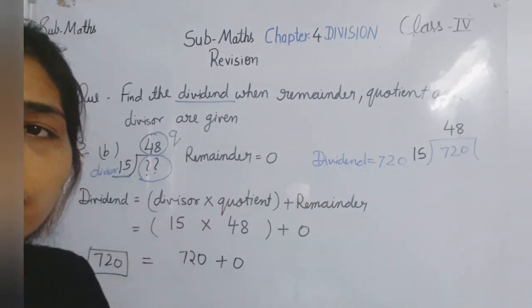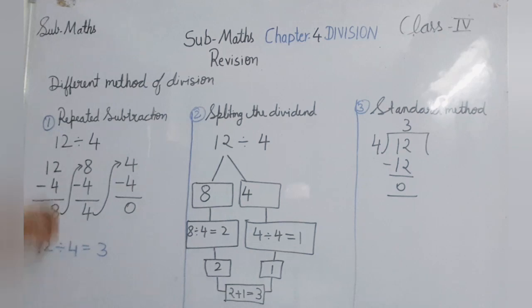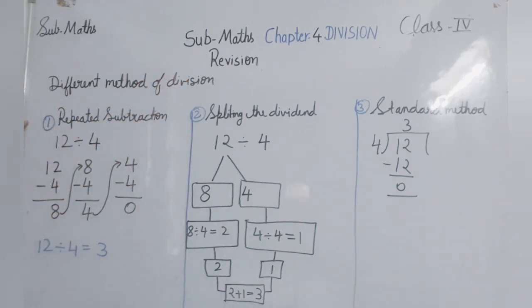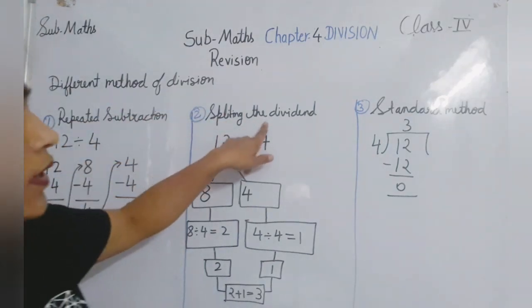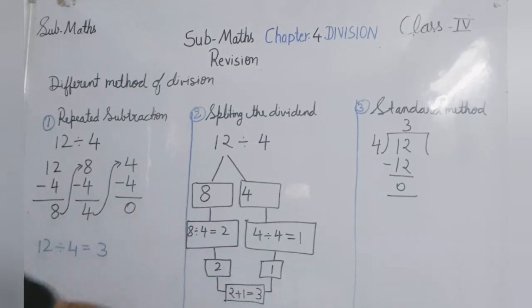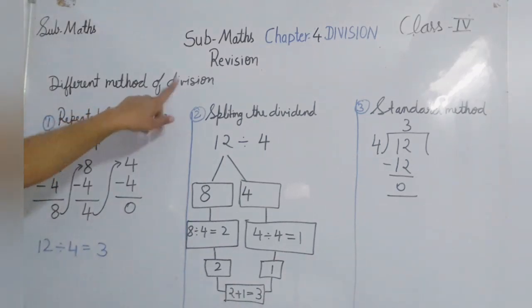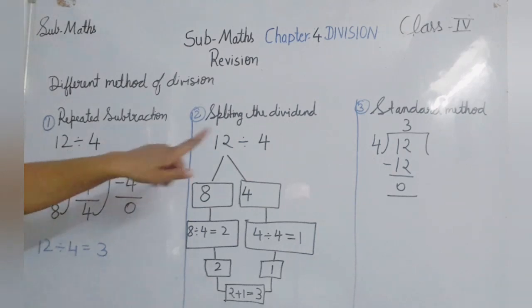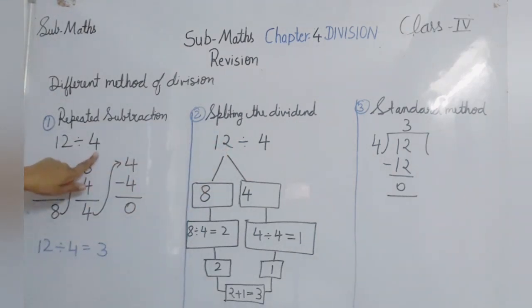Yes. So the next topic is different methods of division. In the book there are 3 methods of division: repeated subtraction, splitting the dividend and the standard method. Let's see the 3 methods. First is repeated subtraction. As we know, division is repeated subtraction. So I am taking one similar problem for all 3: 12 divided by 4.